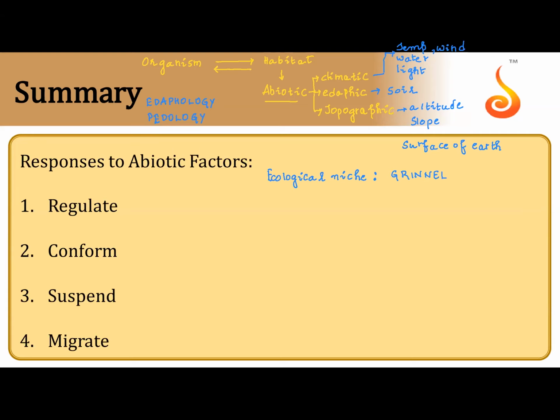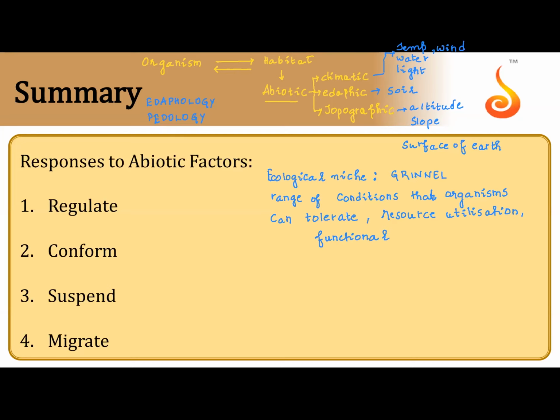What is ecological niche? This explains the range of conditions that an organism can tolerate, resource utilization, how the organism uses resources, and what is the functional role of the organism.